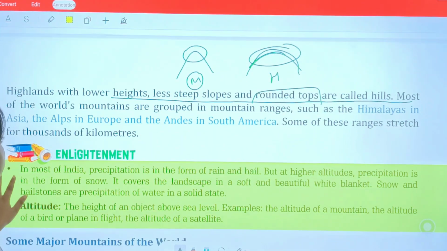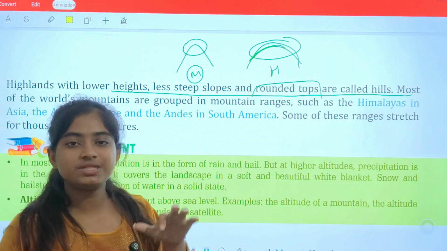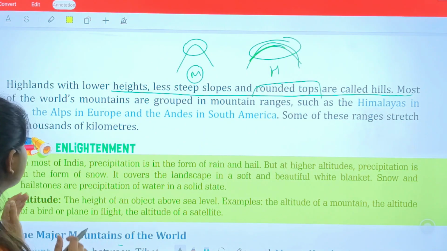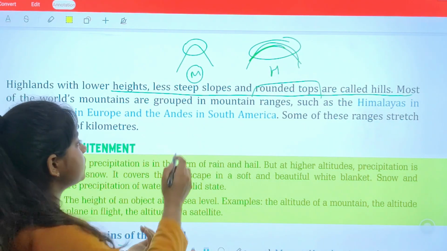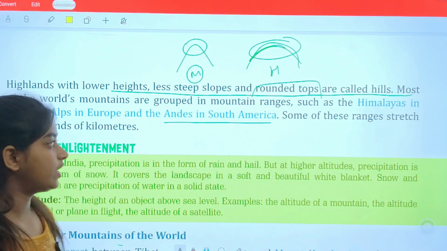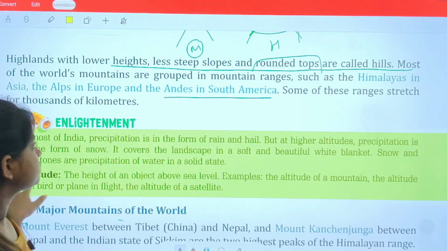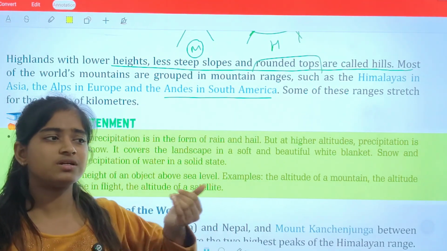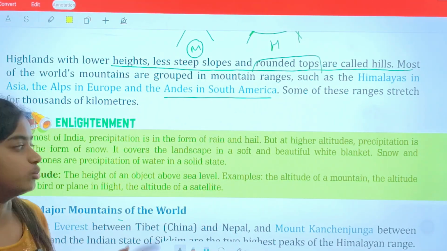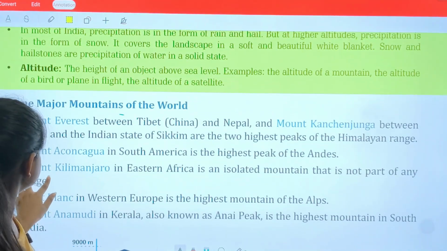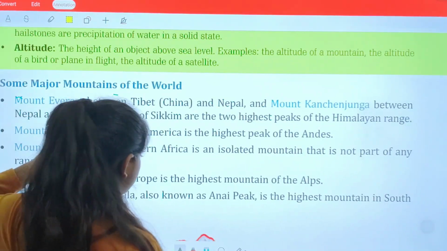Clear? Most of the world's mountains are grouped in mountainous regions, such as the Himalayas in Asia, the Alps in Europe, and the Andes in South America. Some of these ranges stretch for thousands of kilometers. That means they are very extended across the world. Now let's study some major mountains of the world.